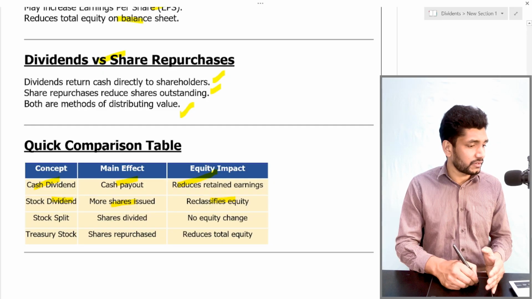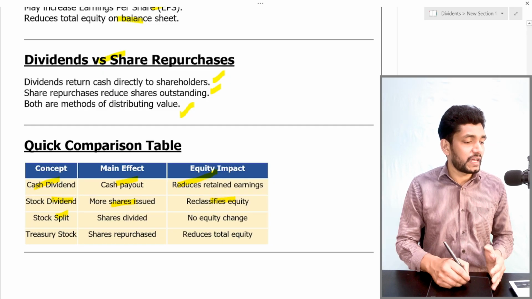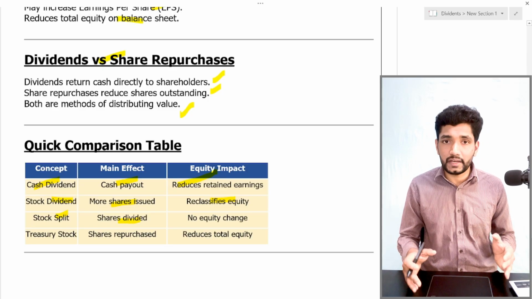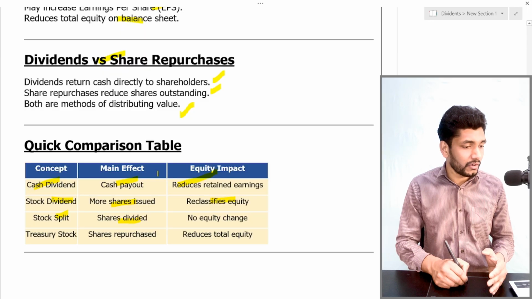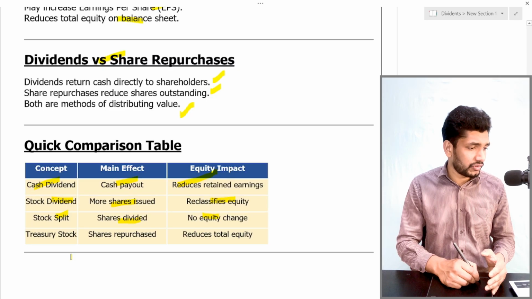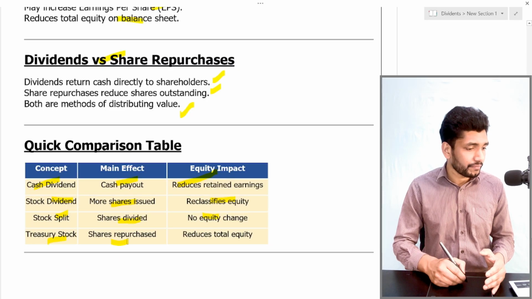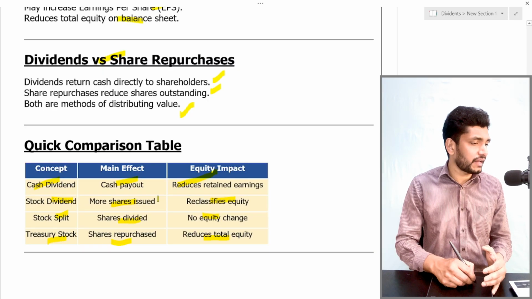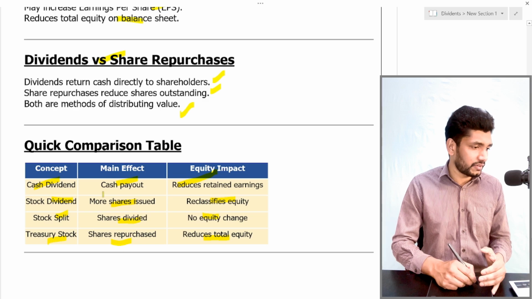Then the stock split. Stock split is where shares are divided. The existing number of shares is divided into a different number and there is no equity change in a stock split. Then the treasury stock. Treasury stock means shares repurchased. It will reduce the total equity. So these are the concepts we discussed now.